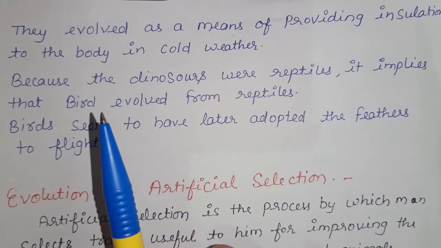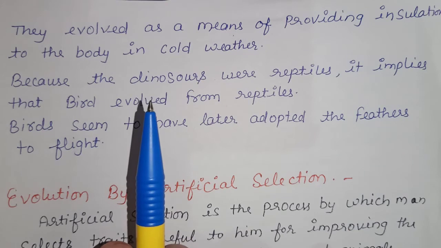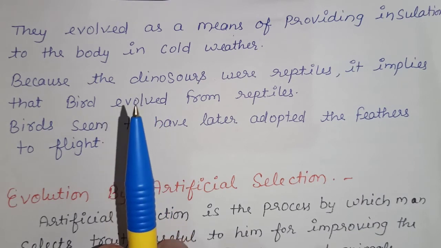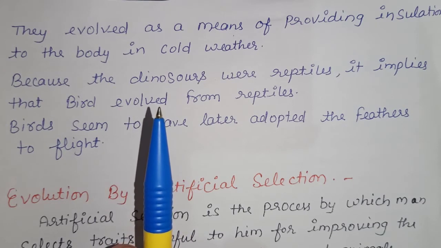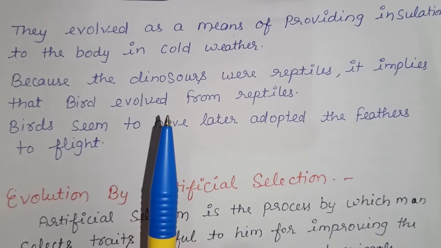Even some dinosaurs had feathers, but they could not fly using these feathers. Birds, however, adapted feathers for flying. The presence of feathers on birds tells us that birds are very closely related to reptiles, because dinosaurs were reptiles.